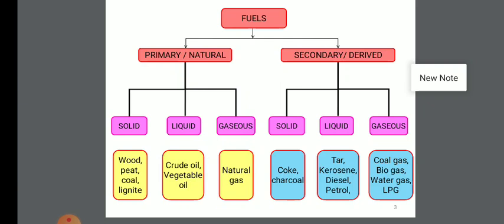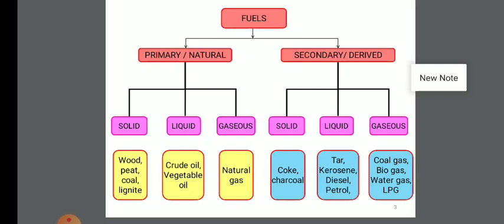Primary fuels are found in nature, whereas secondary fuels are derived from primary fuels by further chemical processing. On the basis of their physical state, primary as well as secondary fuels get classified into three categories: solid, liquid and gaseous.